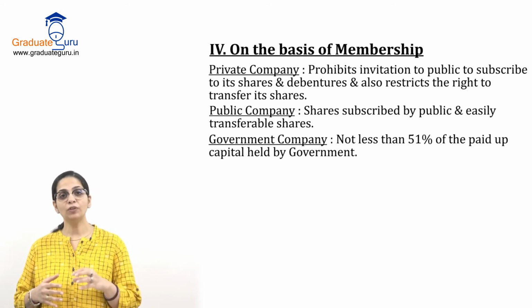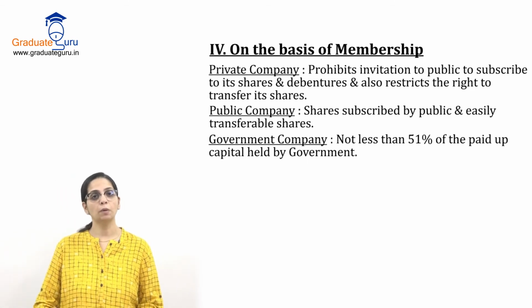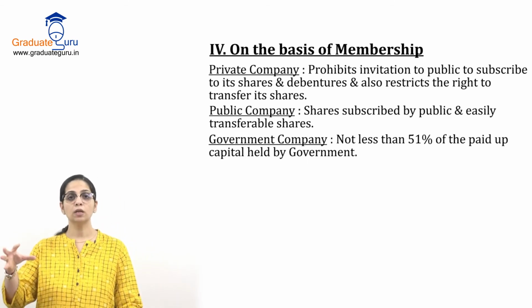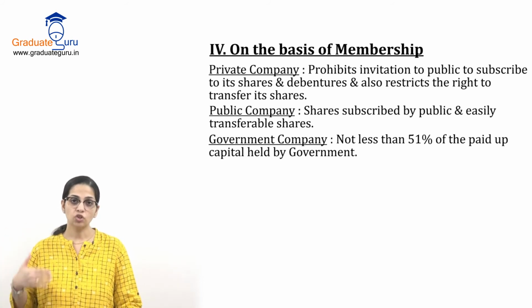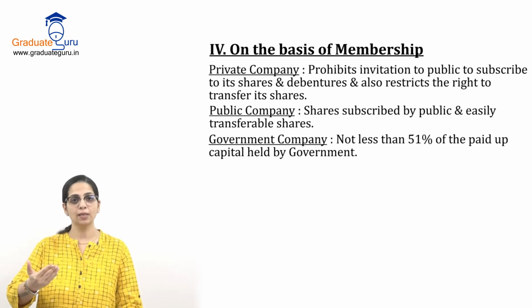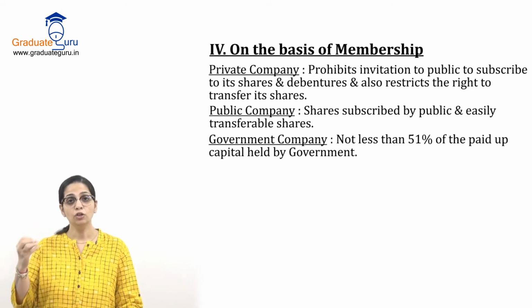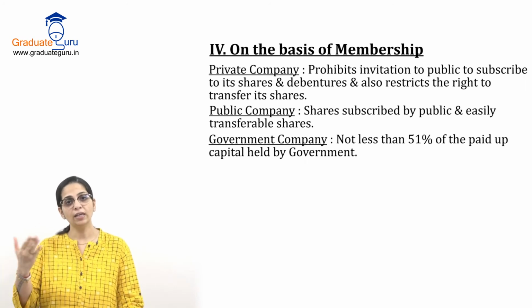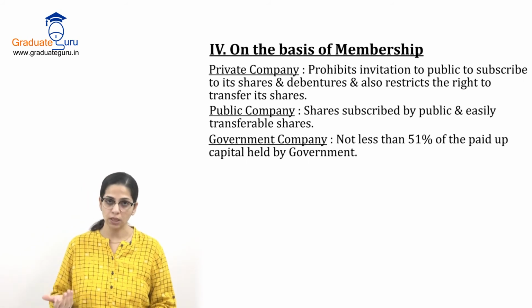So at least 51% shares अगर government के हाथ में है, then it becomes a government company, because 51% means what? It is the majority shareholding. So जब majority shares government के पास है, means the government can easily control that company. जो government decision लेगी, वही company को follow करना पड़ेगा, and that is why it becomes a government company.